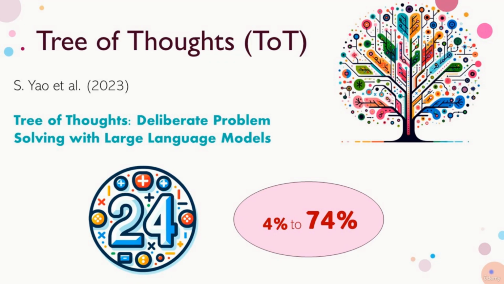According to the research presented in Tree of Thoughts, Deliberate Problem Solving with Large Language Models by Shunyu Yao and colleagues, Tree of Thoughts has markedly outperformed Chain of Thought in various applications. For instance, when applied to the game of 24, a challenging mathematical puzzle, Tree of Thoughts enabled a GPT-4-based model to improve its success rate dramatically, from 4% with Chain of Thought to 74% with Tree of Thoughts.